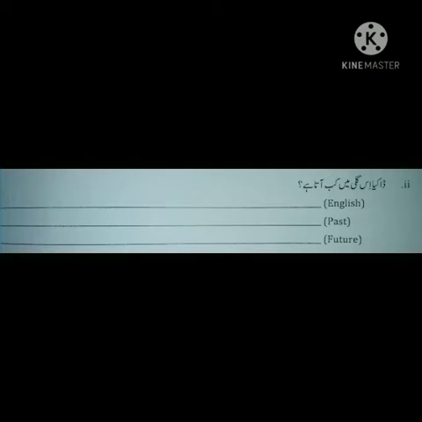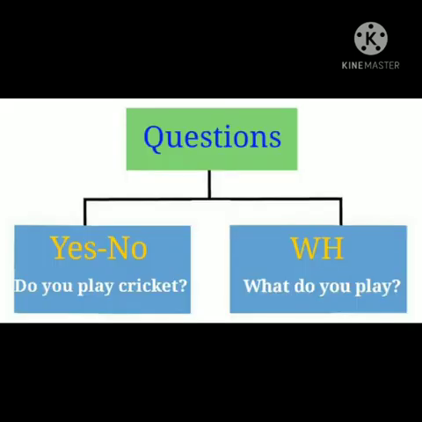Sentence number 2 is डाकिया इस गली में कब आता है. This sentence is in interrogative because we can see the question mark at the end, and also it is asking कब आता है. In the answer we will explain time कि डाकिया कब आता है. Now we have two types of interrogative sentences. First is yes no interrogatives that start with the helping verb, and second is WH interrogatives that start with the WH word. Yes no interrogative means you just have to answer in yes or no.